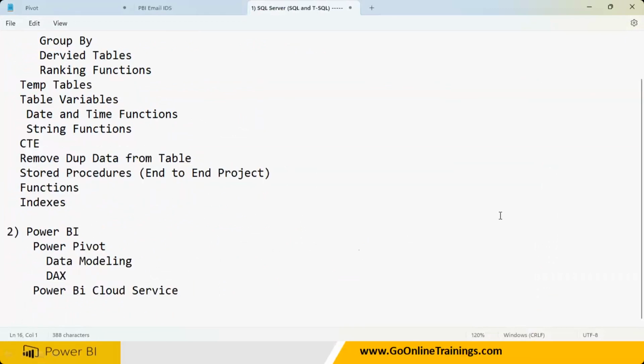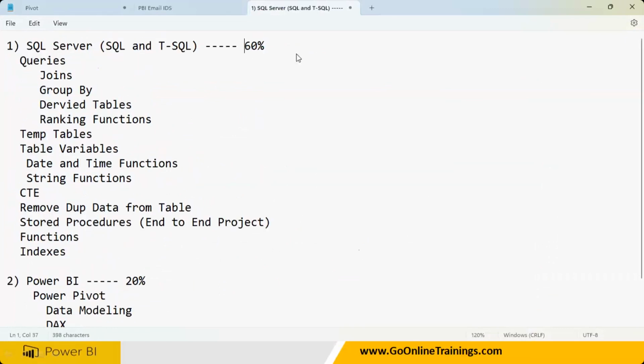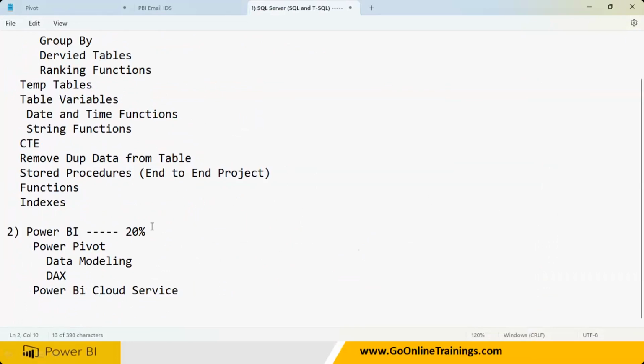Power Query: what are the transformations you have implemented? One question will come. What are Power Query joins? Second question, you will get it. Third question, do you know M language? That's it. In Power View, what is a drill down report? What is a drill through report? Which kind of visualizations you have used where? Can you tell me what is a bar chart, column chart? Can you tell me the difference between pie chart and other charts? That's it. One or two questions may come. So 20% of the interview questions are going to be asked here. Only 20%. So if you think about 100%, 60% of interview questions will come from SQL, and 20% of the interview questions are going to come from Power BI. Remaining topics, just practice and leave it once.